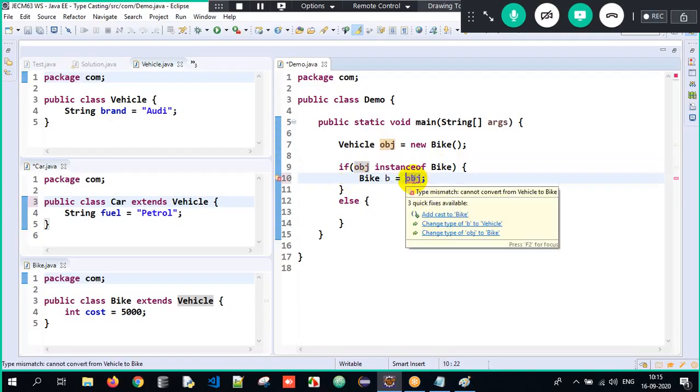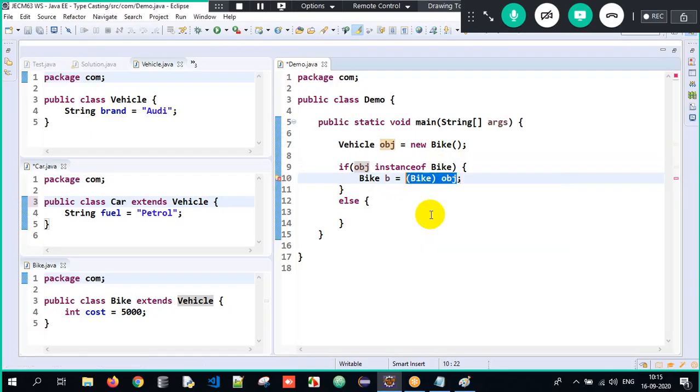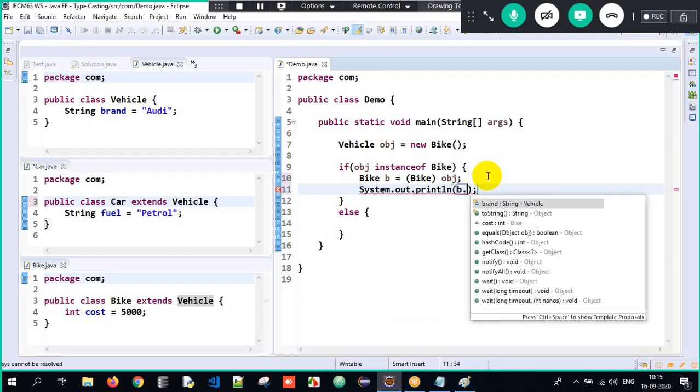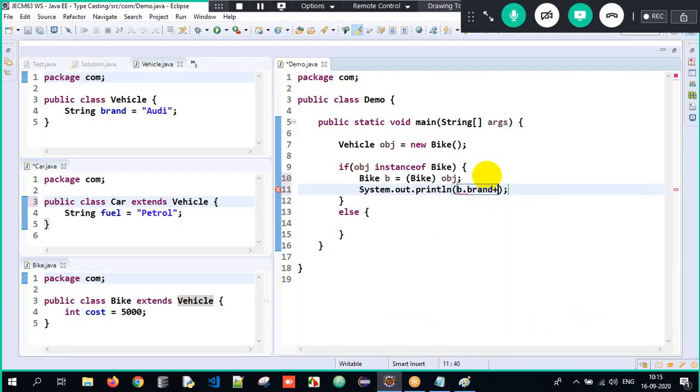Okay, but we have to do it explicitly. Downcasting will always happen explicitly over here. And I will access both the superclass property, that is the brand, and the subclass property, that is the cost. So B is of type Bike, I can access both Vehicle and Bike properties. But obj is of type Vehicle, so only Vehicle class properties I can access.